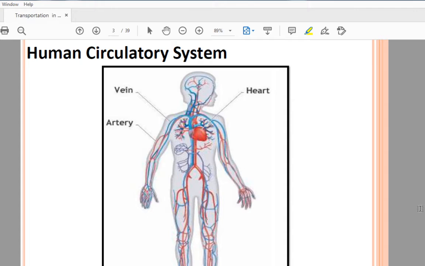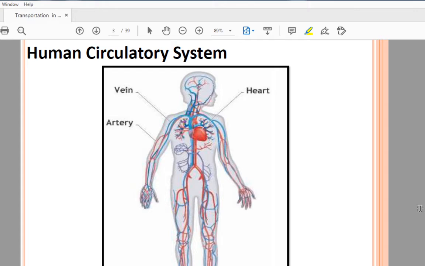Blood is important because it provides energy to every part of your body, and that's why blood has to circulate in our body every second.